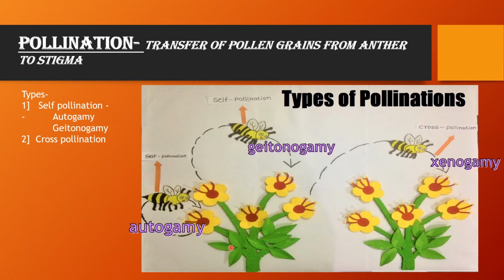So in all plants, complete autogamy is not possible because synchronization between the maturity of pollen grains as well as the stigma receptivity is difficult. So some of the plants adopt some varieties of processes just to perform autogamy as well as geitonogamy.